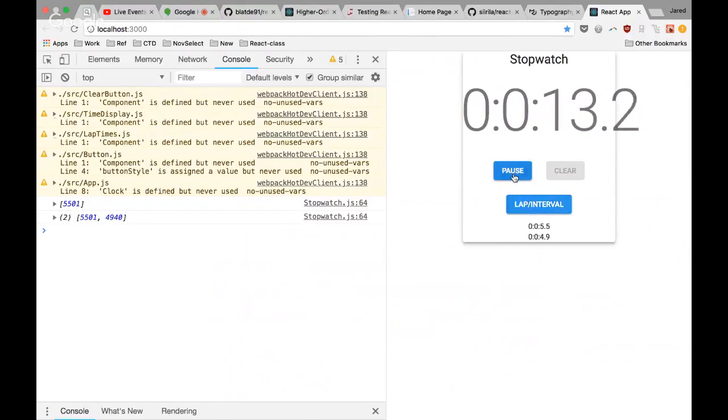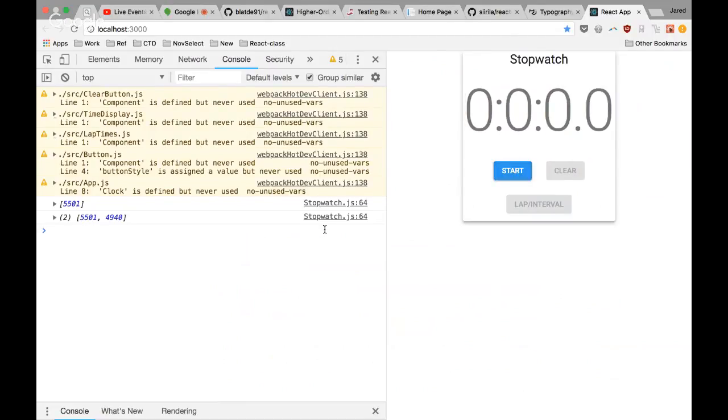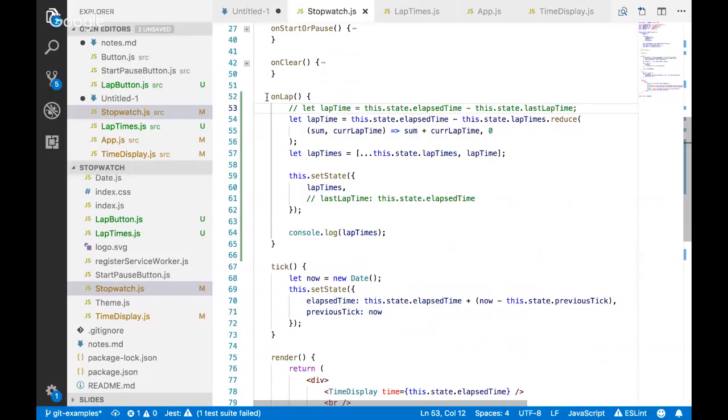Yep. So I don't know if that's clear what's happening, but here's what's going on. Each time we click the lap button, it takes whatever our elapsed time is, and it subtracts the sum of all of our previous lap times. That's what this reduce is doing. Reduce is just iterating over every previous lap time, summing them together and giving you a single value back out. And so it's subtracting that, and that's how you can get whatever the current lap time is. Now, my current lap time is the total time elapsed minus the time I've spent on every other lap I've run, right?